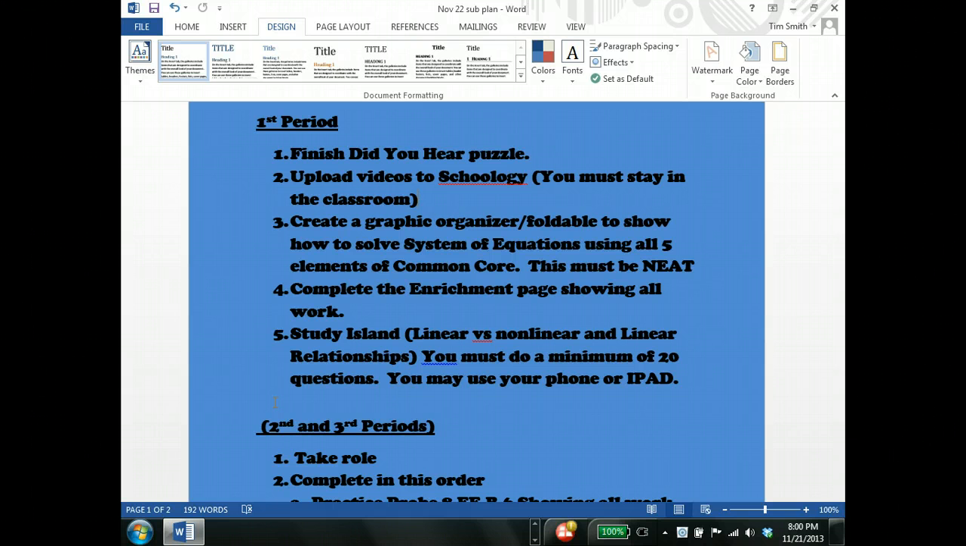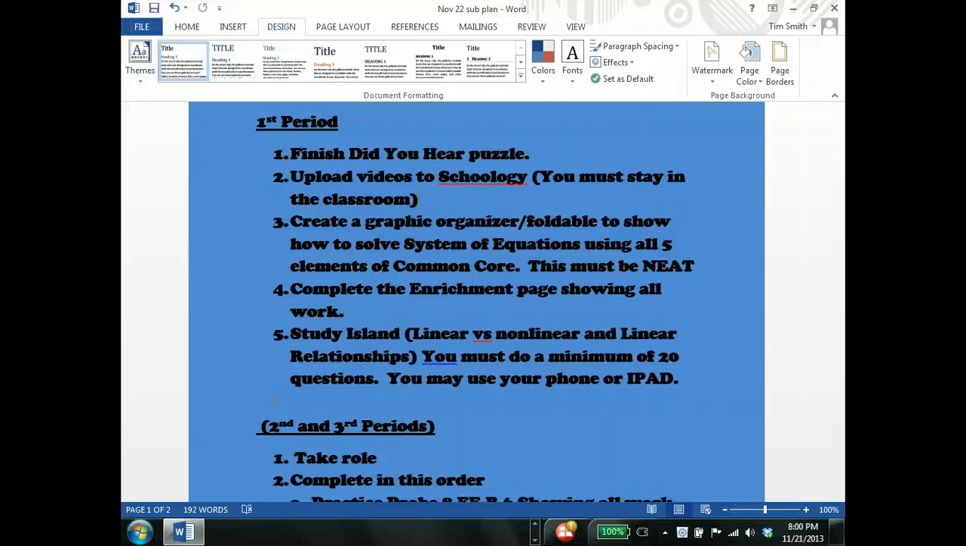So if you need to go get the iPads, or if one person needs to go get the iPads in order to upload them, that's fine. If you did an iMovie, you have to save it to your camera roll, and from your camera roll, you can upload it to Schoology into the assignment. Make sure you go into the assignments to where it says the skit and the name of the assignment, and that's where you're going to turn it in.